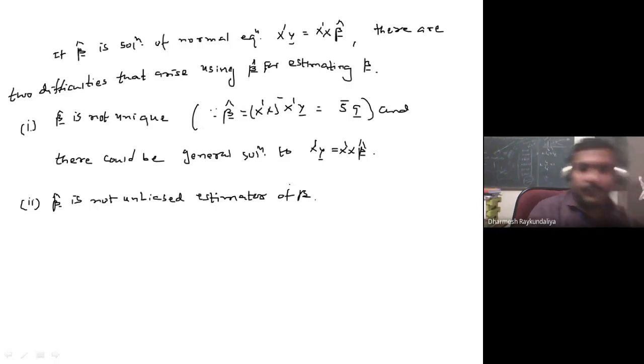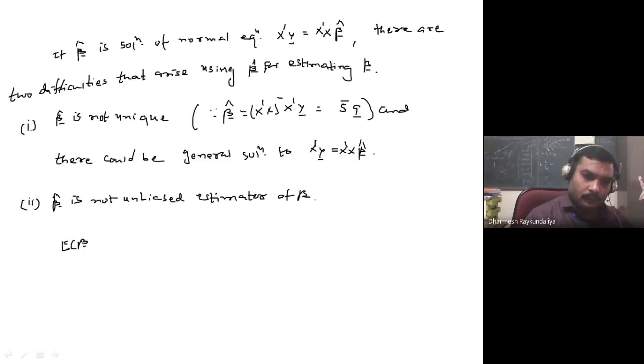So there are two difficulties: one is beta cap is not unique. Why? Because this X dash X does not have a regular inverse. It is a G inverse, and G inverse is not unique. So therefore beta cap is also not unique. So we can have the general solution rather than the particular solution. And the second one is beta cap is not an unbiased estimate of beta. So how will you prove it?